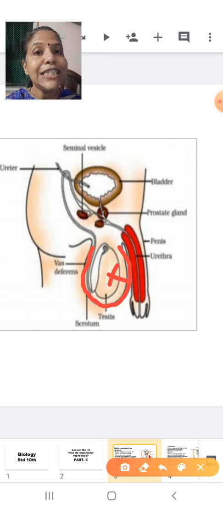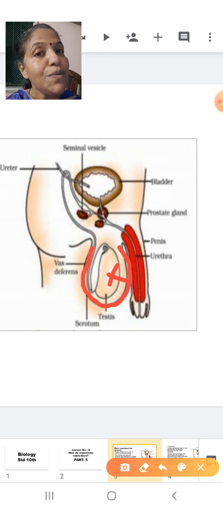So, what nature has done is, nature has pushed the testis outside the abdomen so that it is not maintained in a constant 37 degrees Celsius. Okay, I hope students you have understood testis as a reproductive organ as well as scrotum.